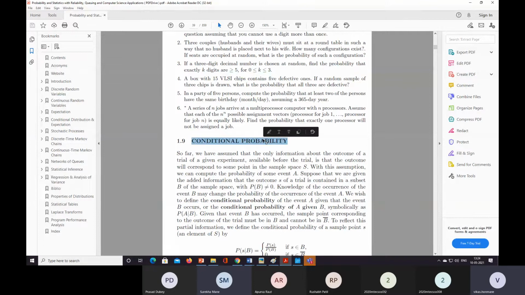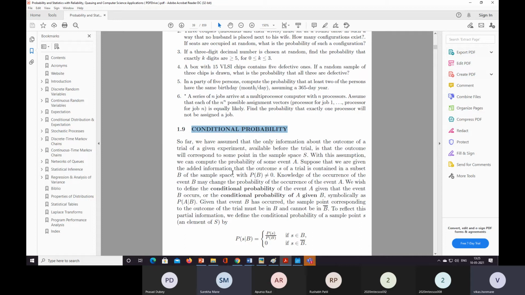Many times we need this concept in order to understand logistic regression in machine learning, data, or image processing applications where we need some conditional probability tests. So in that case this is very much needed.